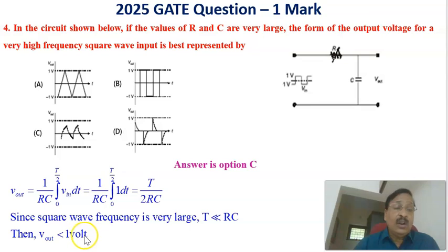Therefore V out is less than 1 volt, since the time period T is very much less than the time constant RC. Looking at this waveform, this is the integrator. This is actually a differential output, but since it is an integrator, we can see that this is the integrator output, and the magnitude of that should always be less than 1, since T is very small compared to the time constant RC. Therefore the answer is option C.